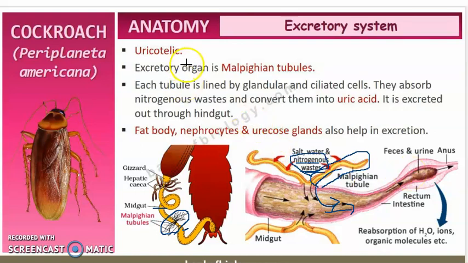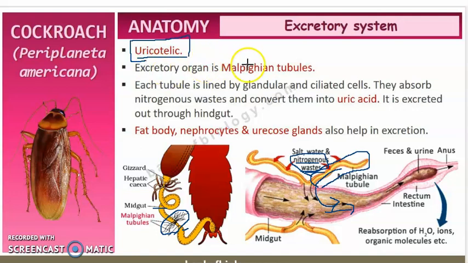Okay, so as they are excreting a larger amount of uric acid, they are called uricotelic organisms, or this insect is called uricotelic. Right, so this is called uricotelic because it excretes a large amount of uric acid.